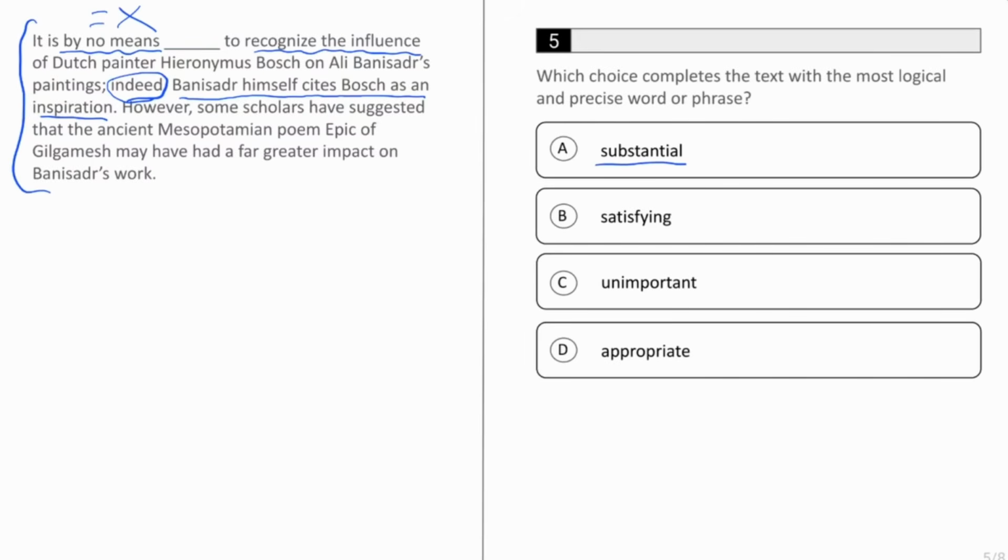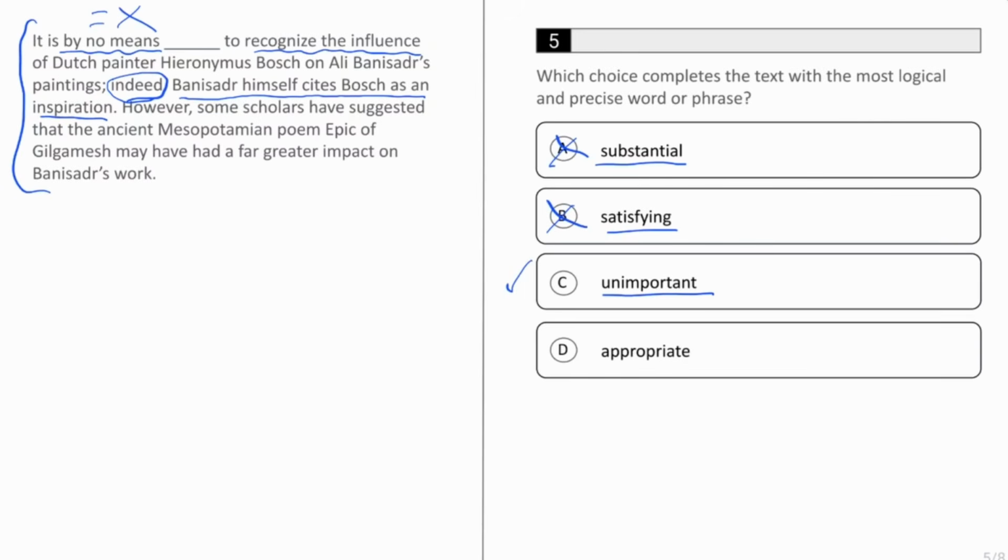A, substantial means significant or important, which is actually the opposite of what we want. B, satisfying doesn't fit well either because, again, the author thinks that we should do it. He's not saying it's not satisfying, it's saying that it is good. We move on to C, unimportant. If it is by no means unimportant to recognize this influence, that means that it is important, and we know the author thinks it's important because, as he points out in the part after, Banisadr himself cites Bosch as an inspiration.